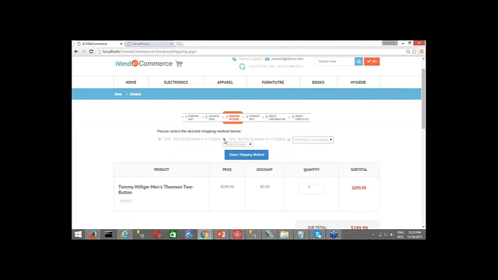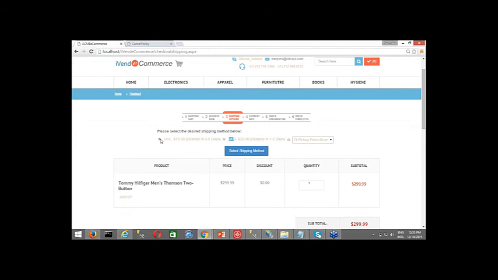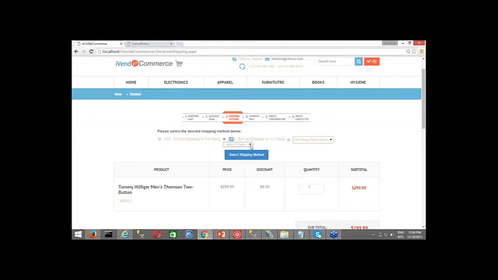For example, as I showed you, my UPS was scheduled. If I click on DHL, it doesn't show anything. But if I select UPS, I can see that there's a combo box that comes up. These are the dates on which deliveries are scheduled. This is based on the schedule I had set from the admin console, and we can see the dates are coming.